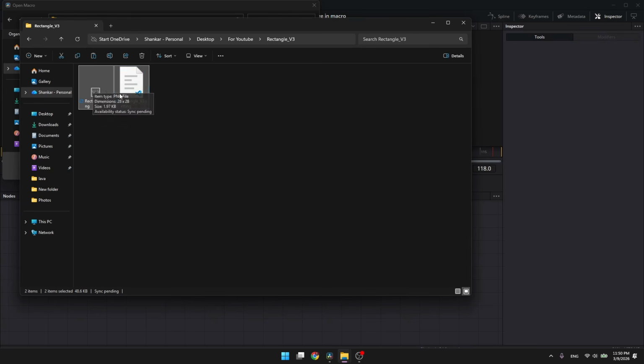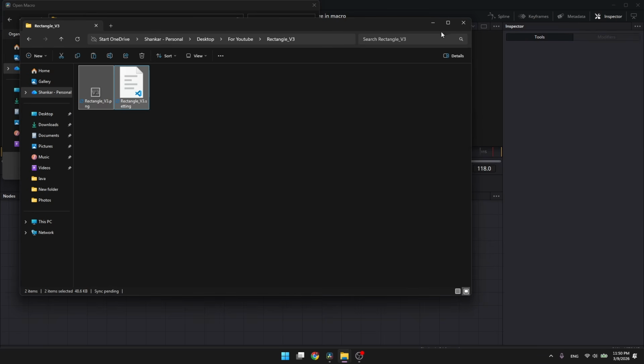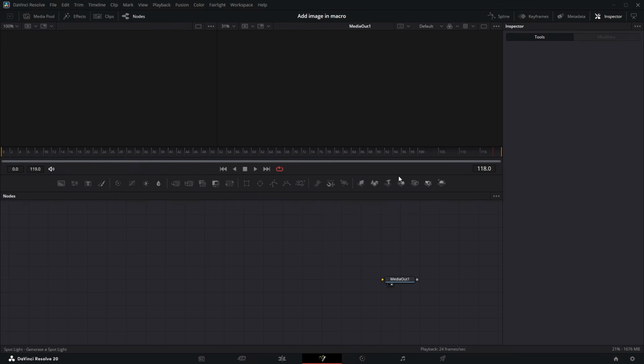You copy from here, right click, copy, then minimize that, then right click, paste here. You see this folder, macro, here I added both files in a macro. Cancel, you could not see it the first time in here.